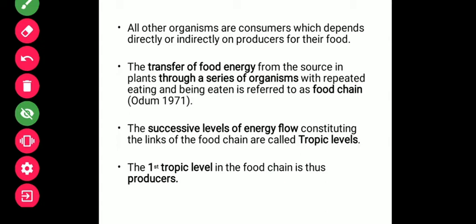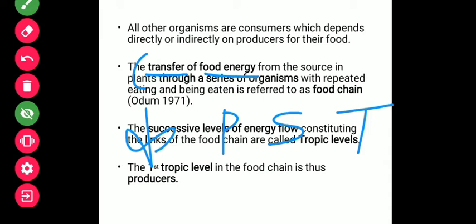So there is a transfer of energy from one trophic level to the next, right? When there is a transfer of energy from one trophic level to the next, this entire structure forms a chain-like structure, because all the organisms are linked with each other to form a chain. Like you can see here, the plants are there, then the primary consumer, and next will be secondary and then the tertiary.